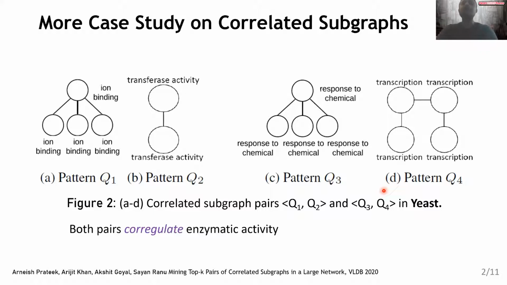What we identified is that each of these pairs actually jointly co-regulate enzymatic activity in the gene interaction network. So to summarize, correlated subgraph pairs may point to important biological or chemical or other kinds of functions from other domains and may be of application to domain scientists.